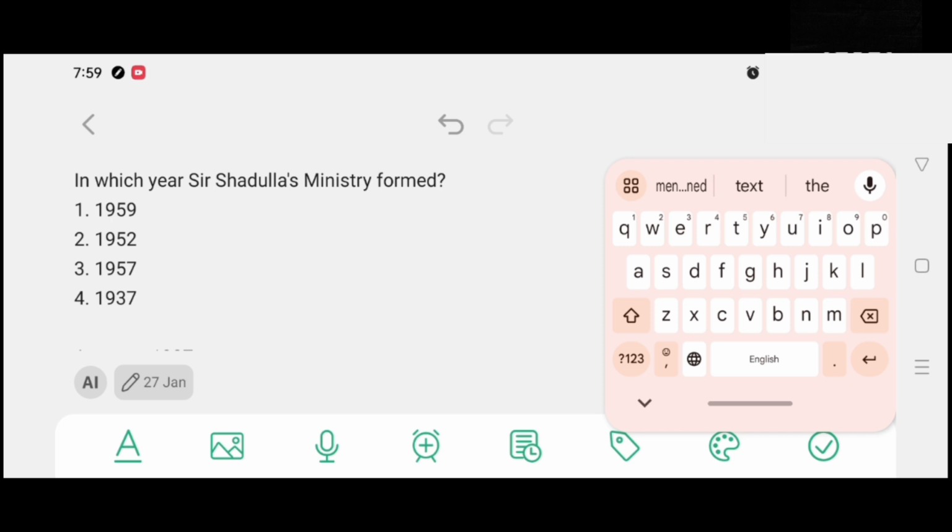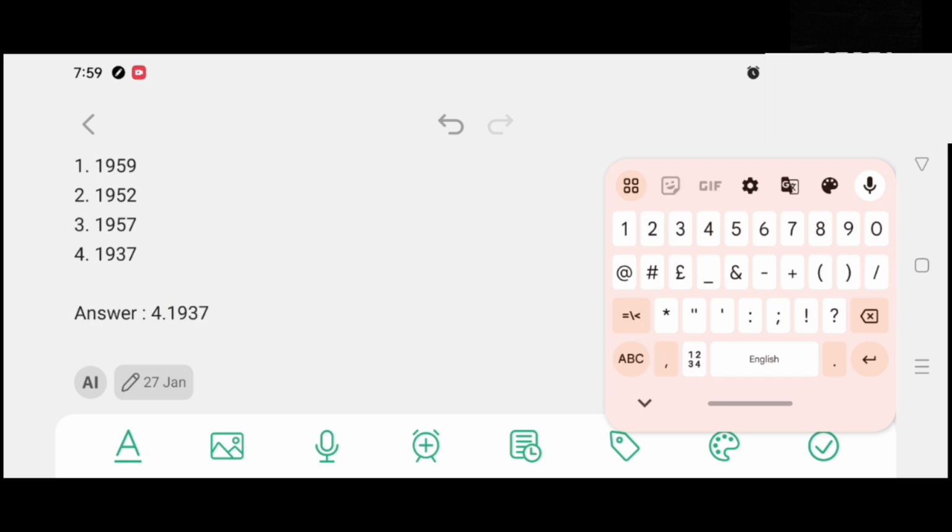In which year was Sir Sadulla's ministry formed? Option number 1, 1959. Option number 2, 1952. Option number 3, 1957. Option number 4, 1937. And the correct answer is option number 4, 1937.